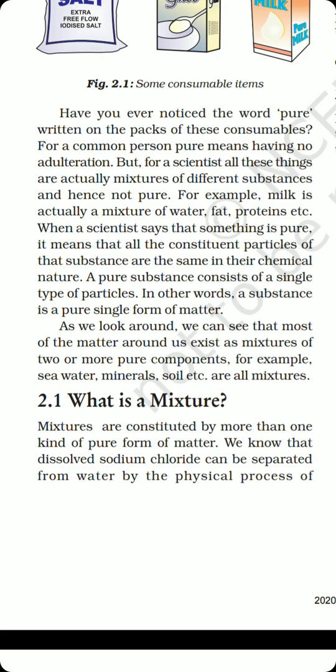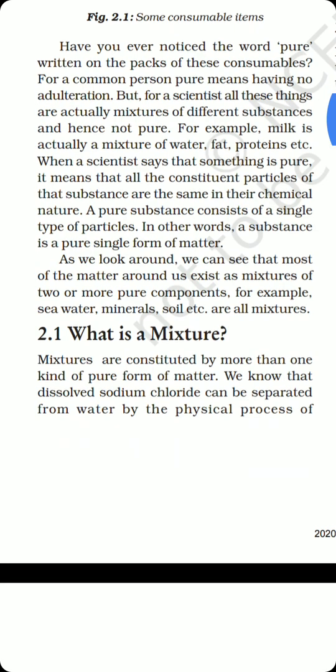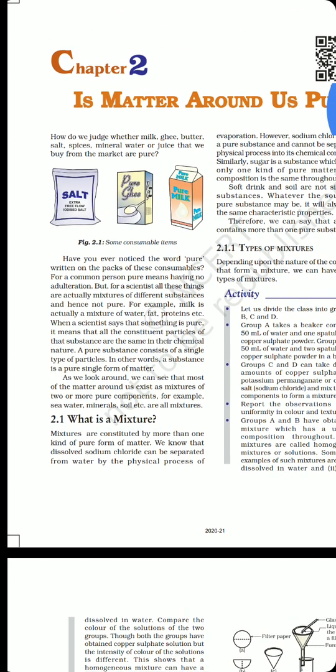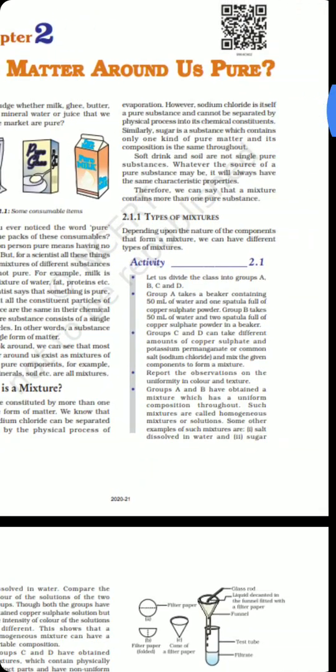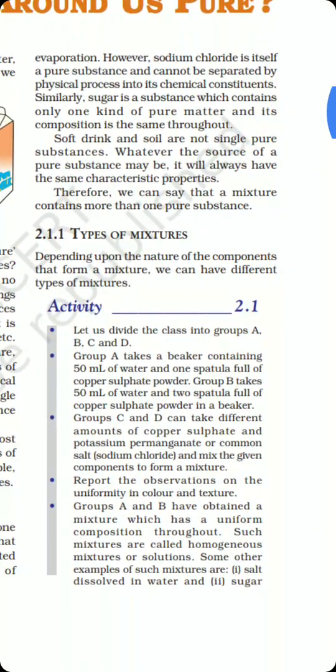Now the next thing is, what is a mixture? A mixture is a combination of two or more pure substances in any ratio. Whenever two or more pure substances are mixed with one another in any ratio, that is referred to as a mixture. When we study the types of mixture, we come across two kinds.